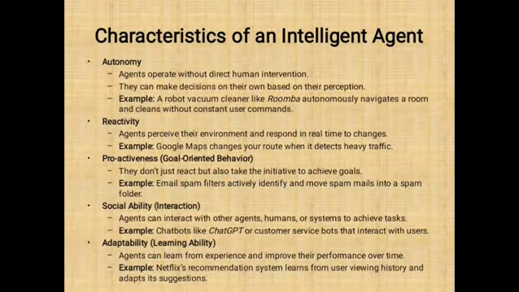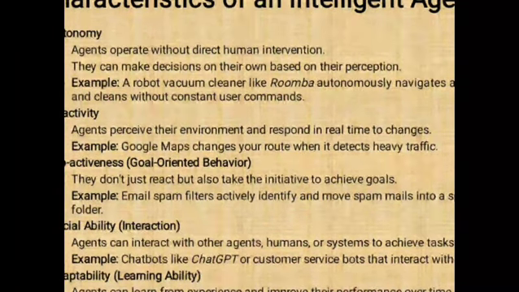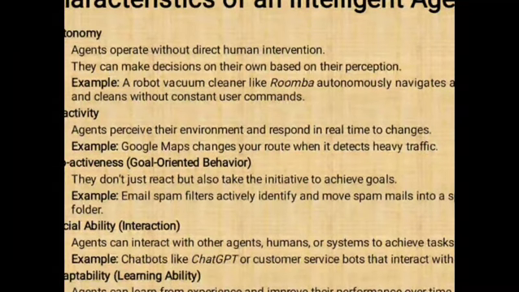Next, we study about the characteristics of intelligent agent. There are different characteristics available here. One is called autonomy, then reactivity, proactiveness, sociability and adaptability. First, we will study about the autonomy. Agents operate without direct human intervention. This is called autonomy. Here, every agent works without direct intervention of human.